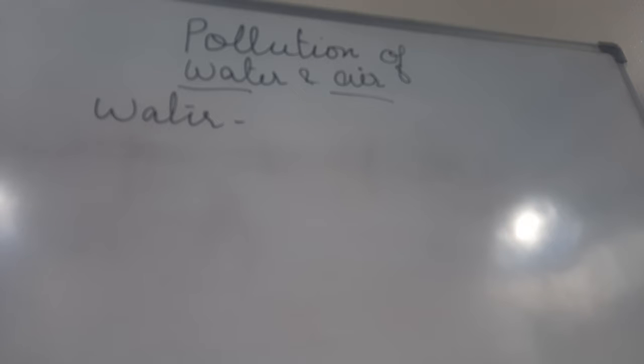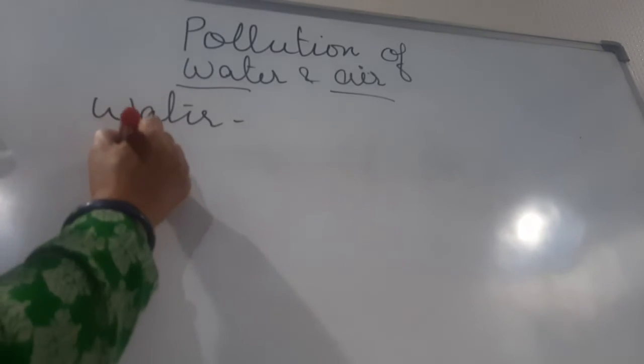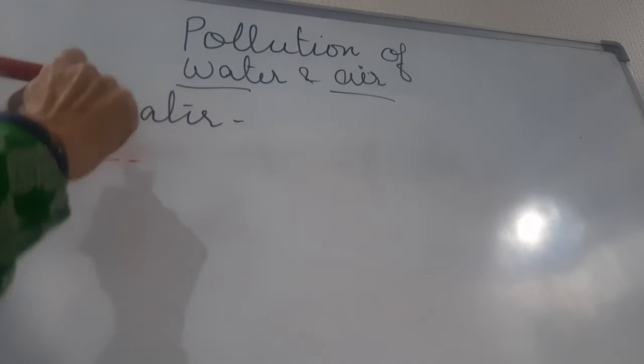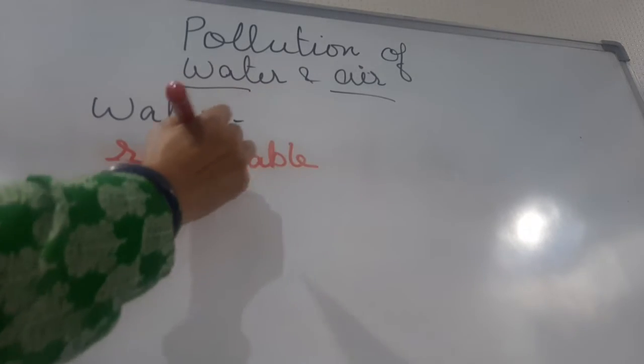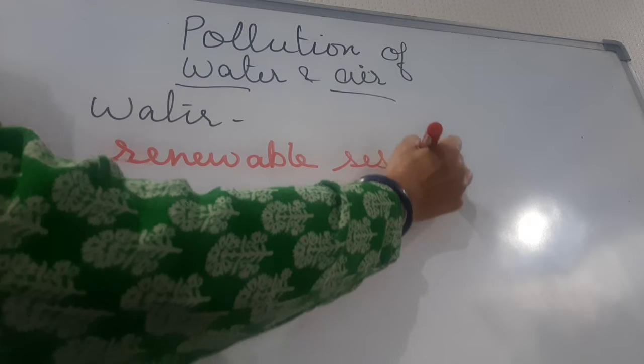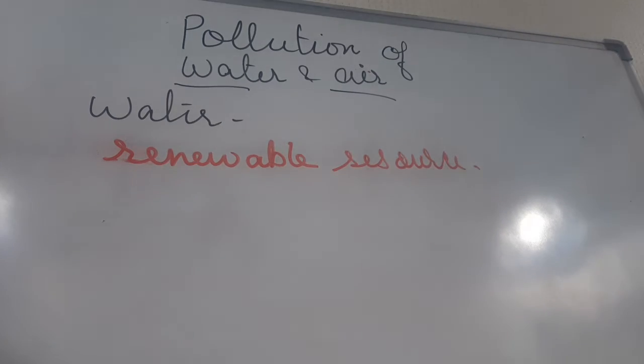Children, we have learned earlier that water is a renewable resource. How do we say water is a renewable resource? Because the water present in the water bodies gets heat of the sun and evaporates. When it evaporates, it changes into water vapor and rises up. As water vapor rises up, it cools down. When it cools down, it changes into drops of water and makes the clouds. When it becomes very heavy for them to hold those water droplets, it falls down as rain.